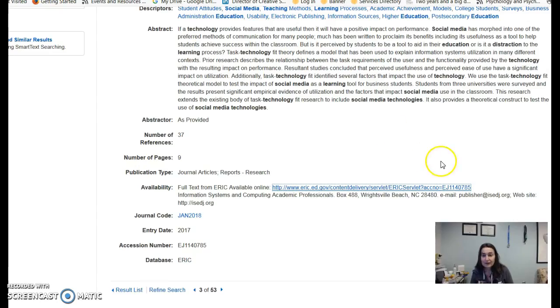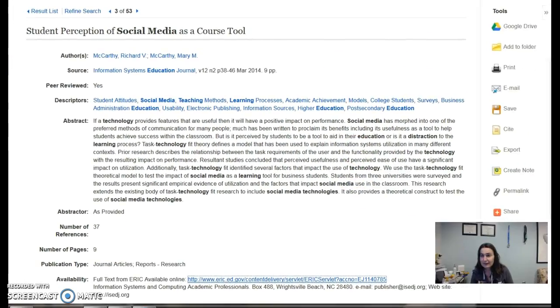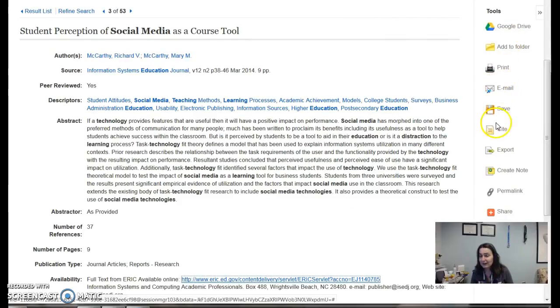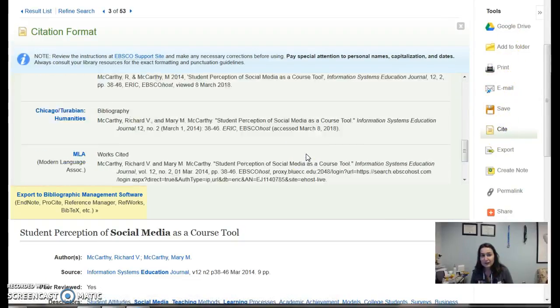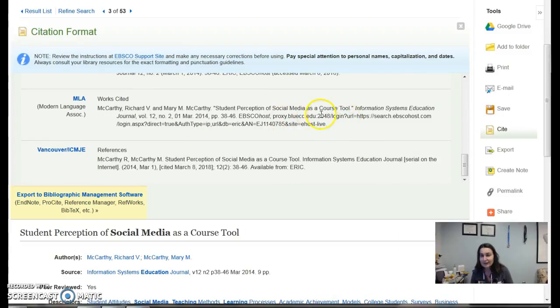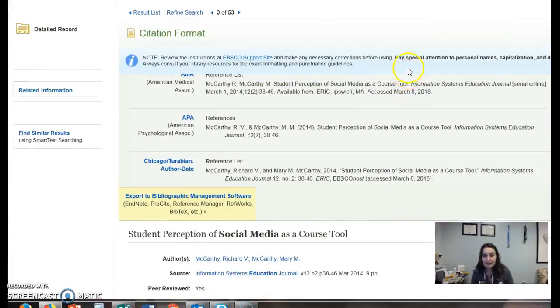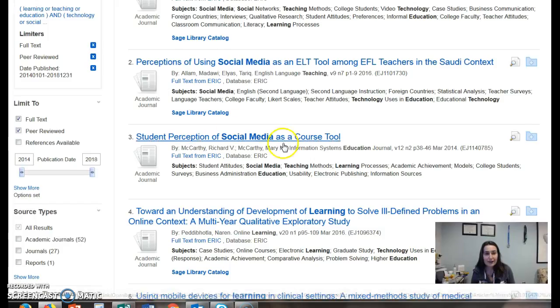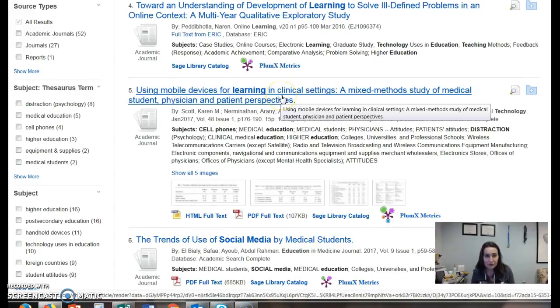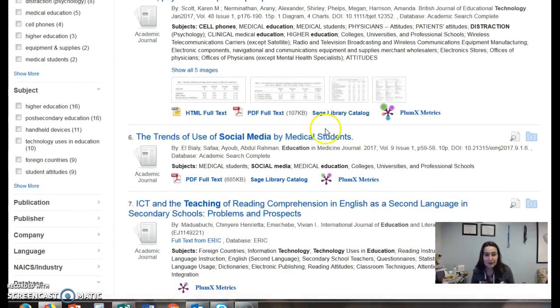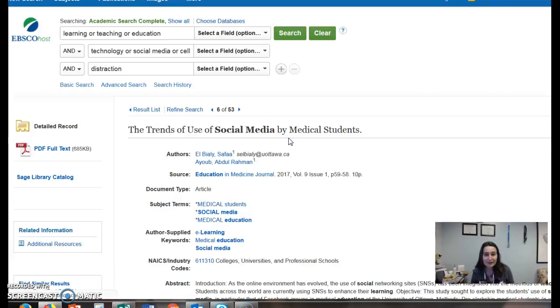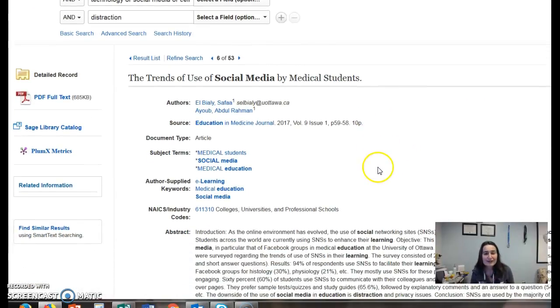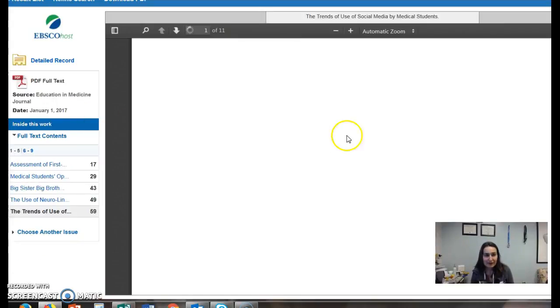So I'm going to go back here, and just like the Gale database, the same tools over here. You can email this to yourself. The citation tools right here, you'll just go down to MLA, yada yada, take out the URL. So very handy. And going up here, we would just go back to another resource. Oh, okay, yeah, Academic Search Complete, by medical students. Fascinating. I used to work for a medical college. In this case, since it's from Academic Search Complete, the access to this is over here. And that's where you find that.